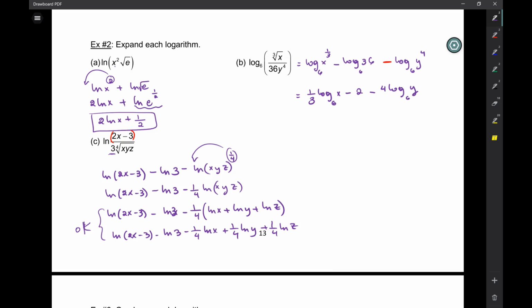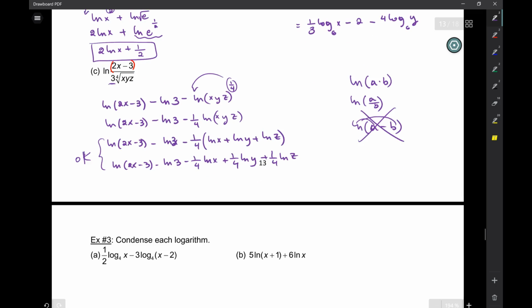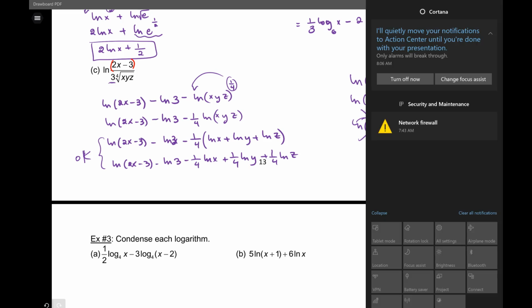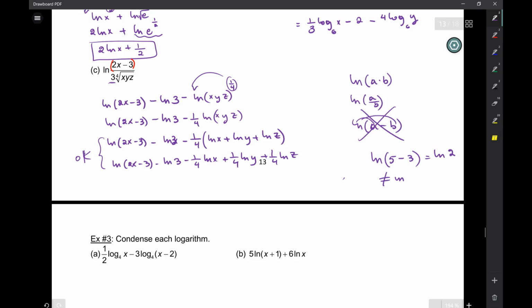You cannot, because you have a property for ln of a times b, and you have a property for ln of a over b, but you have no property for ln of a minus b. You cannot distribute that. It doesn't work that way. Because if you have ln of 5 minus 3, this is ln of 2. This is not ln of 5 minus ln of 3. It doesn't equal that, right?